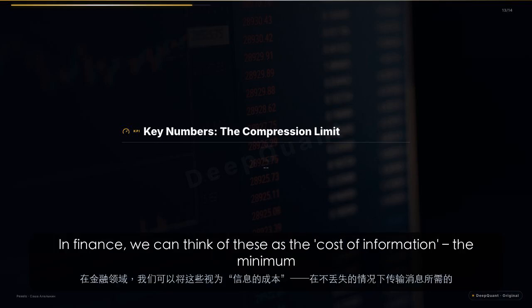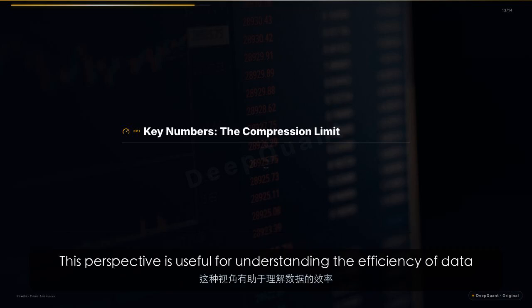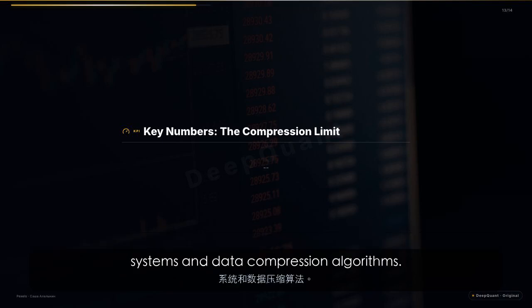In finance, we can think of these as the cost of information, the minimum resources needed to transmit a message without loss. This perspective is useful for understanding the efficiency of data transmission and storage, and it has implications for designing communication systems and data compression algorithms.